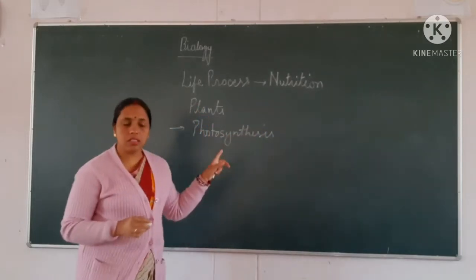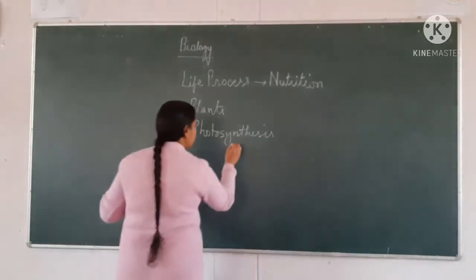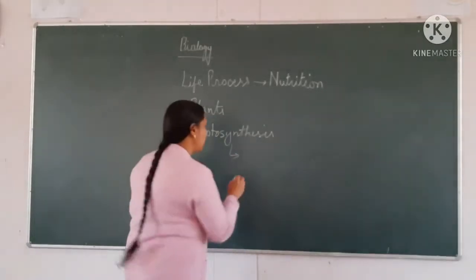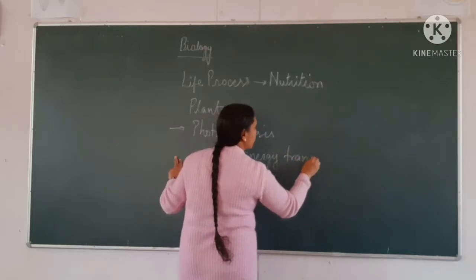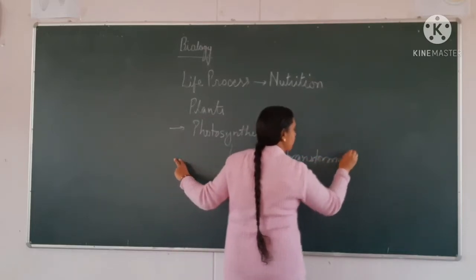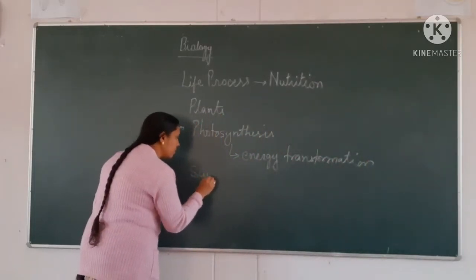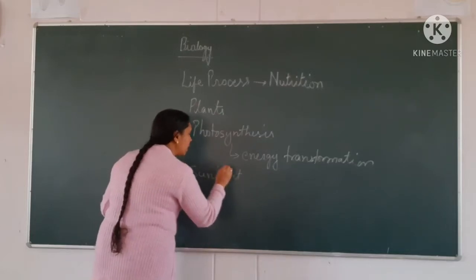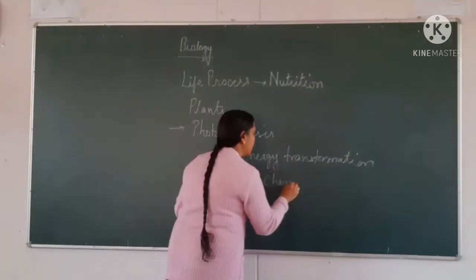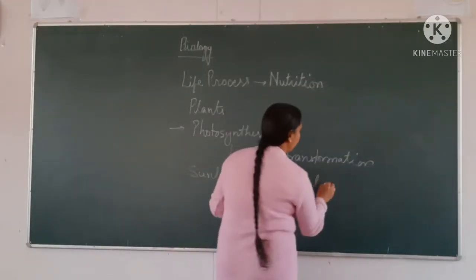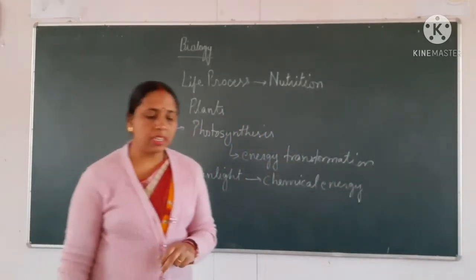Nutrition in plants takes place by the process of photosynthesis, and photosynthesis is an energy transformation process. Energy transformation means light is converted into chemical energy.